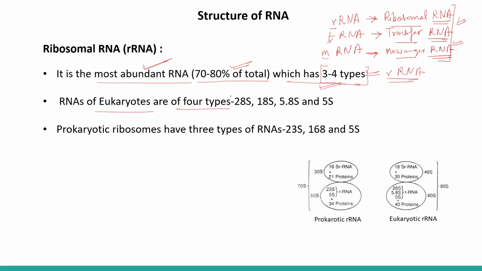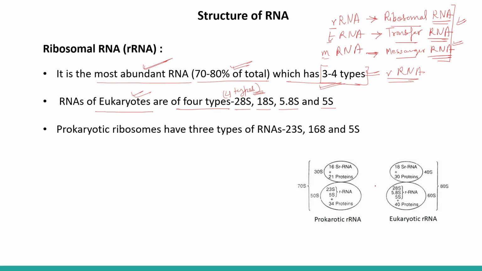The rRNAs of the eukaryotes are of 4 types. What are those? 28S, 18S, 5.8S and 5S.